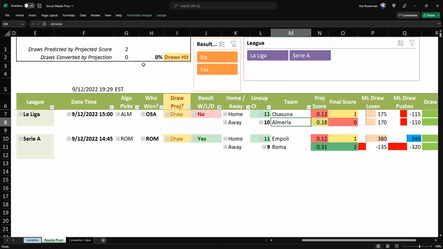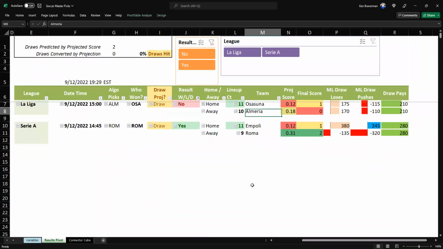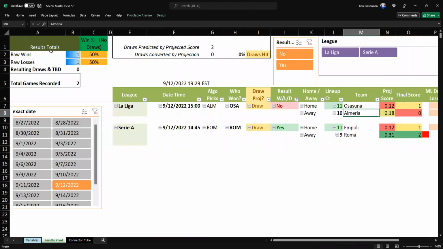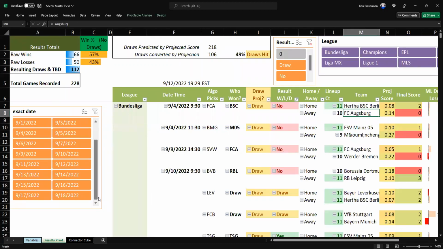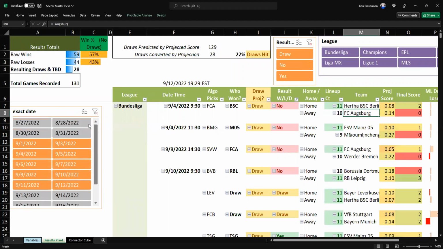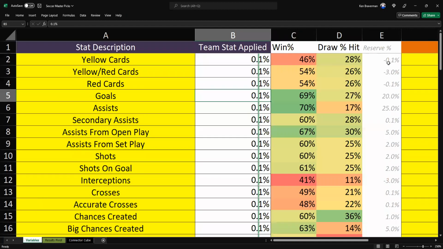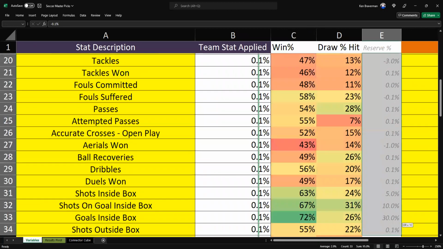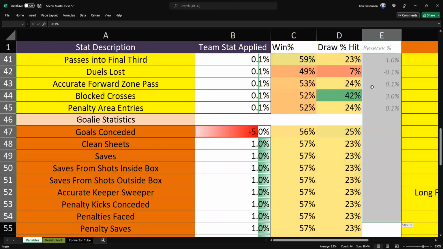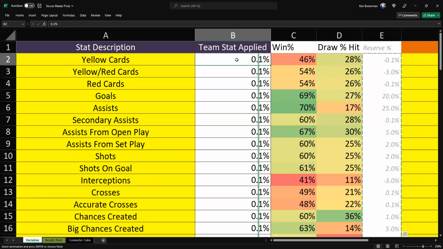Everything changes. Completely different. And that goes for the entire history of all the games we have recorded in here. So what has happened is this thing has become this crazy tool where you can run scenarios of what the proper variables are and how you should weight them in all of these categories, which according to the work I did was this percentage here. And I'll explain how I got there.